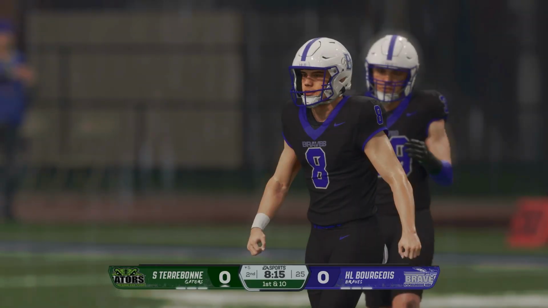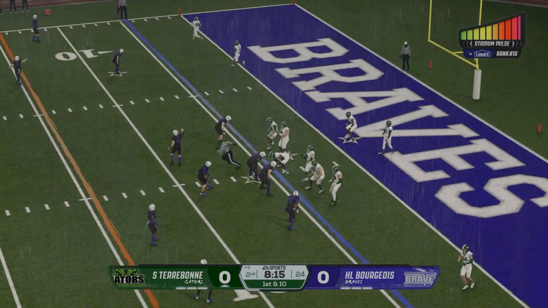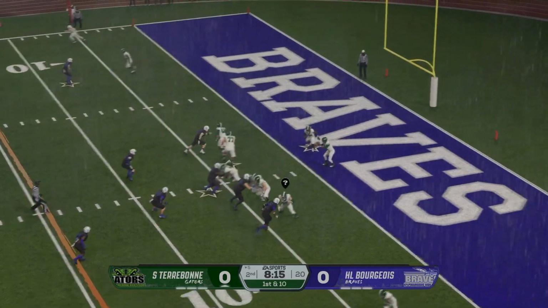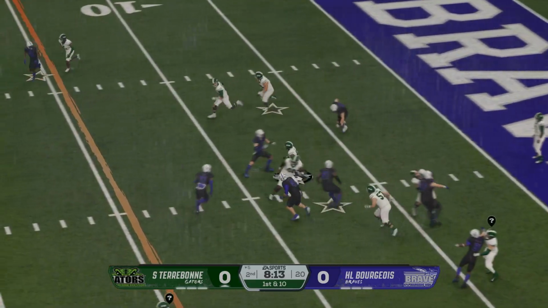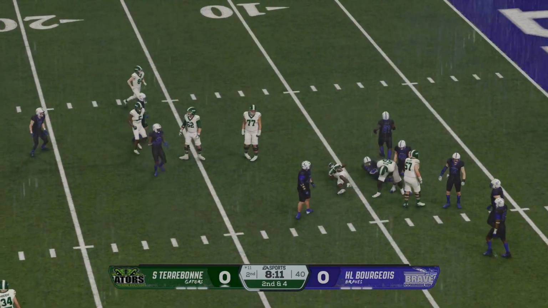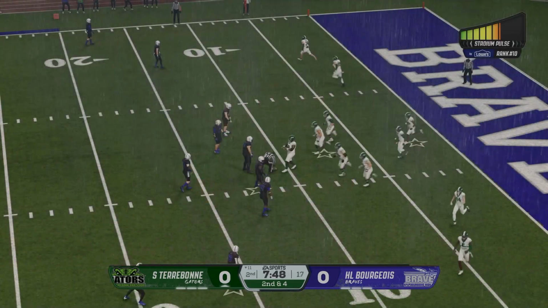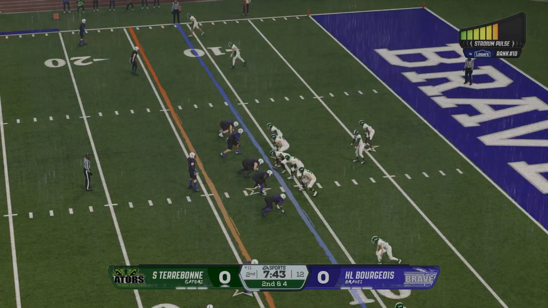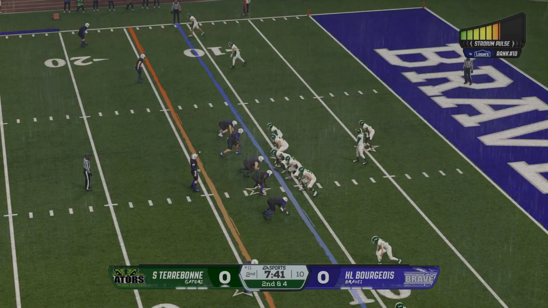Excellent job on the punt. Bounces out of bounds at the 5, and they'll have 95 yards to go in front of them. Give to the back. Found some space and crosses the 10 out to the 11. It's a pickup of 6. 6-yard pickup on first down. Leaves him with 2nd and 4.